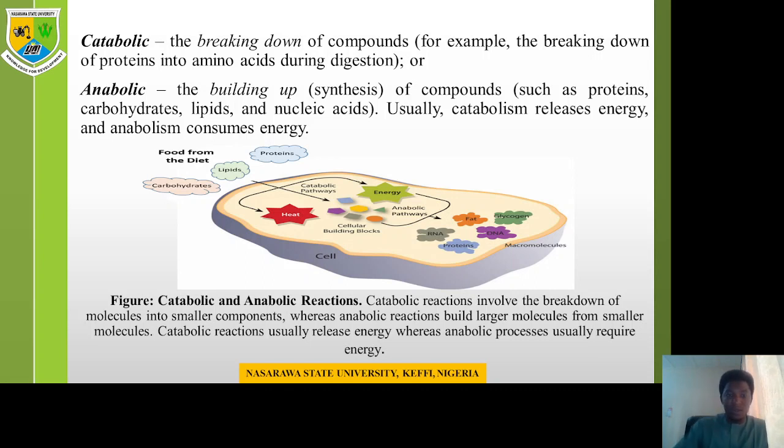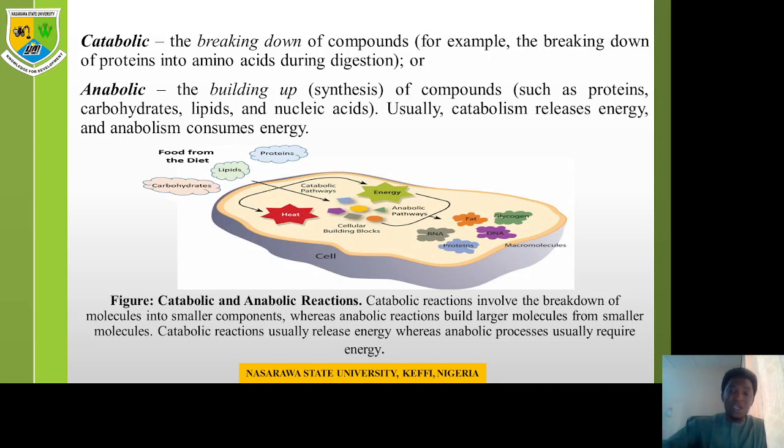As you can see from the figure below, when you take your food from your diet, these foods are made up of different classes, right? Different compositions, such as the carbohydrate content, the lipid content, the protein content. Now, this food can be used primarily to generate energy in the system so that you can carry out all your cellular activities. From the breakdown of the food, you end up generating energy, catabolic, and also releasing it in the form of heat, and also breaking down to individual cellular building blocks.